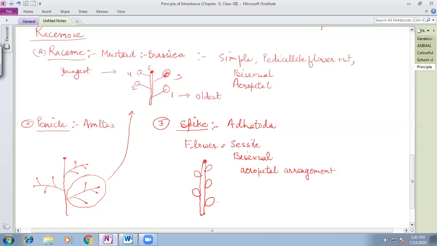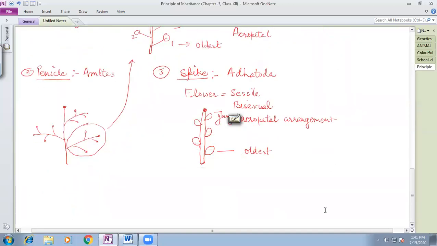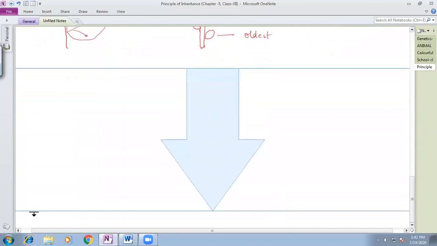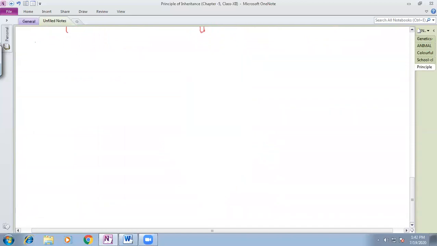That means this one is the oldest flower and this one is the youngest flower. Clear? So third type of the inflorescence is the spike type of the inflorescence. Now we are talking about the next modification, and that next modification, the fourth type of the modification, is compound spike.